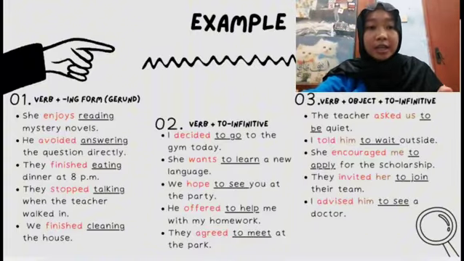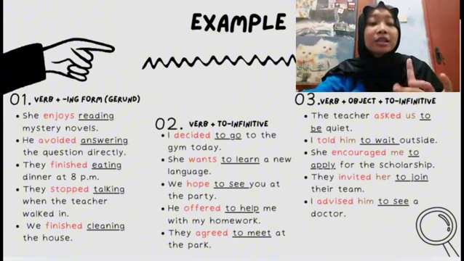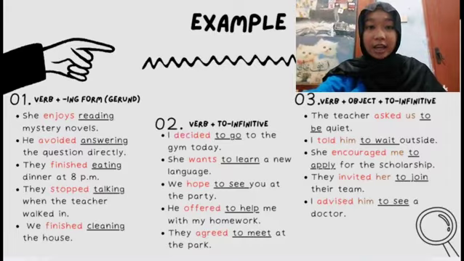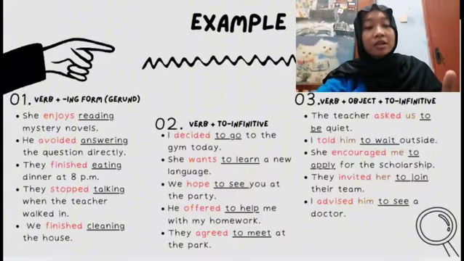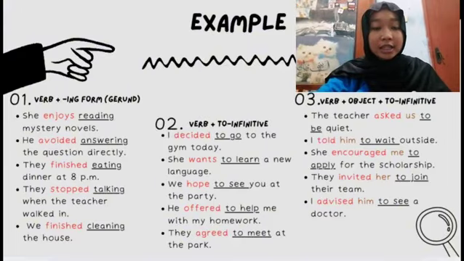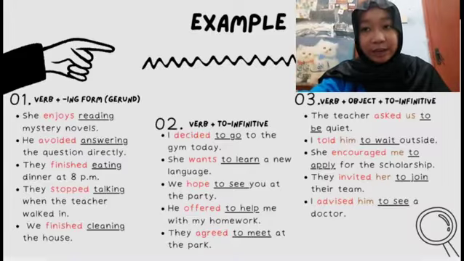Number 4, they stopped talking when the teacher walked in. So the verb is stopped. Now the gerund is talking. Number 5, we finished cleaning the house. So the verb is finished and the gerund is cleaning.